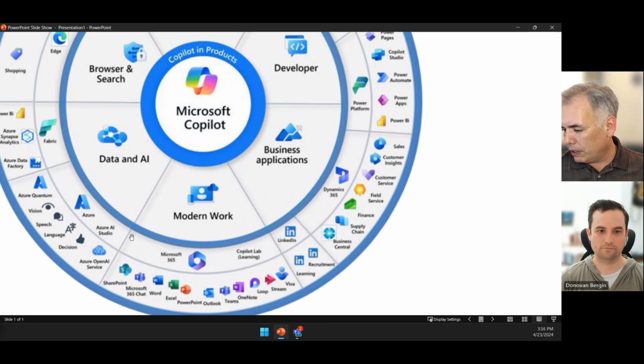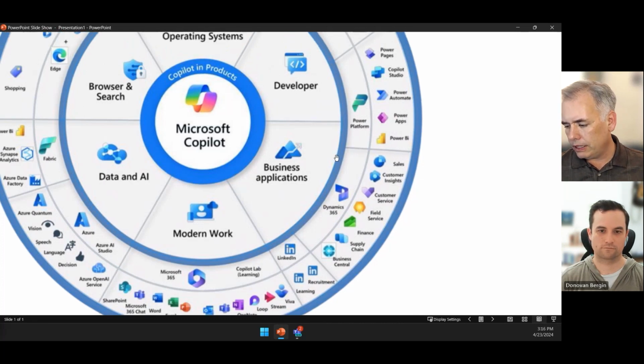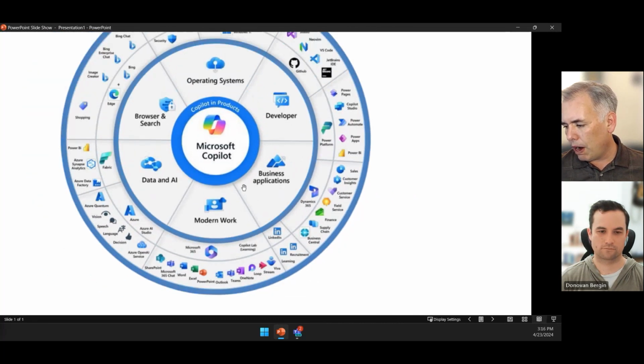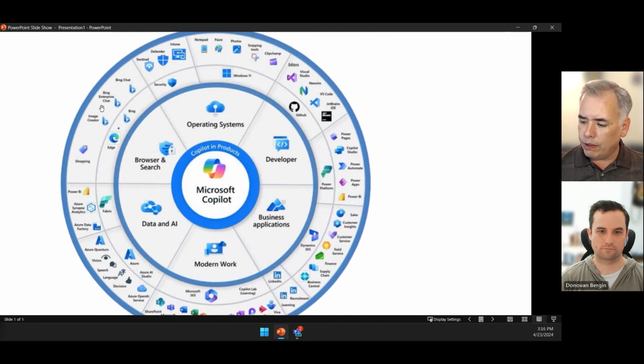That's just a brief visualization to understand that when we say Copilot, if you really take the widest view here, and this view is expanding all of the time, Copilot has found its way into nearly all of the major experiences in the ecosystem of solutions that are at our disposal as we're trying to solve problems with this tool set.